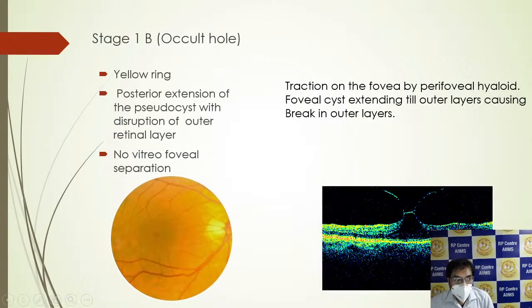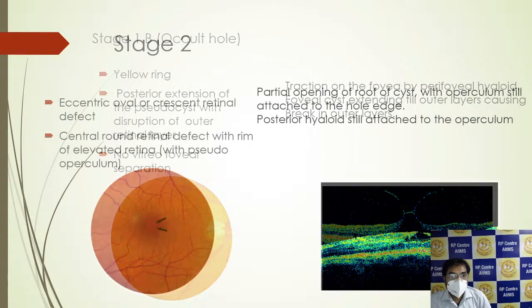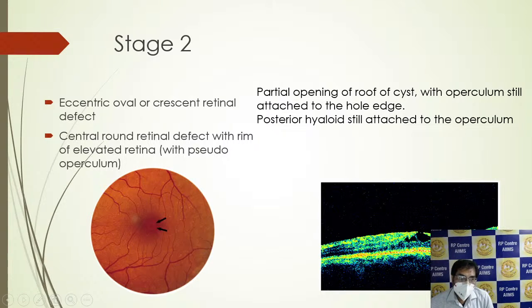In stage 1B, that is occult hole, there is a presence of a yellow ring, and there is a posterior extension of the pseudocyst with the disruption of the outer retinal layer. There is no vitrofoveal separation. In OCT, there is traction of the fovea by the perifoveal hyaloid, the foveal cyst extending till the outer layers, causing a break in the outer layers. In stage 2, there is an eccentric oval or crescentic retinal defect, or a central round retinal defect with a rim of elevated retina with pseudo-operculum. Sometimes we can see there is a pseudo-operculum formation.